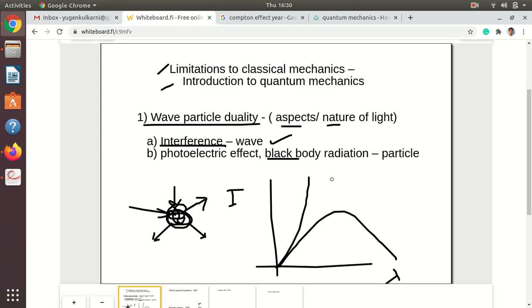So what was the question in this? In the photoelectric effect, we know that there is some threshold frequency. We have already studied that. We state that the photoelectric effect can only be explained using the particle nature of light, but frequency is used in the wave aspect or wave nature of light. So how can we say that the photoelectric effect is only explained by the particle nature?